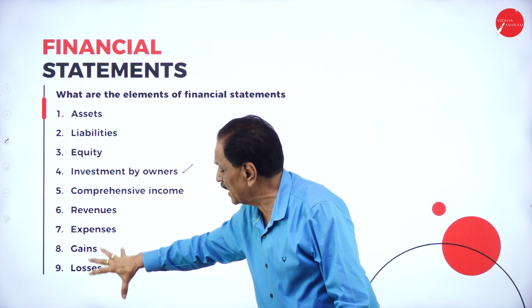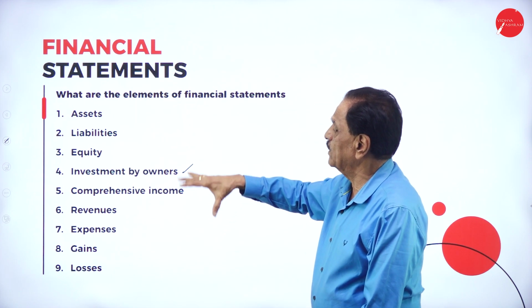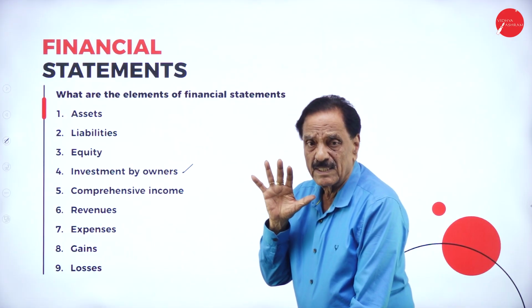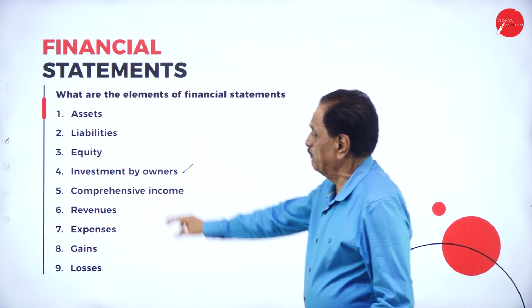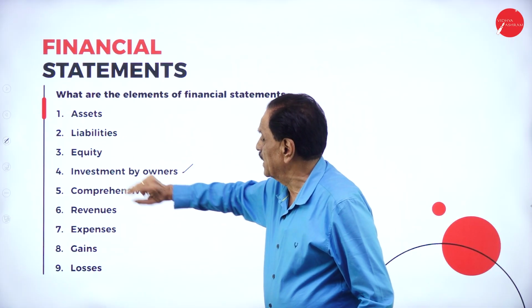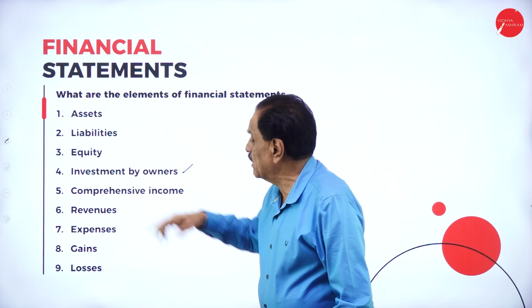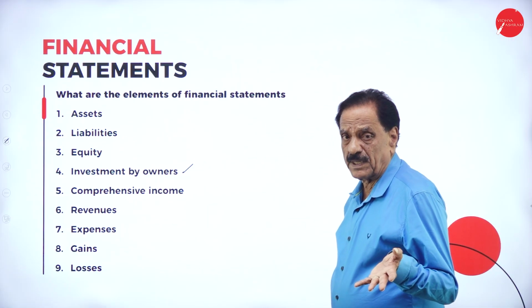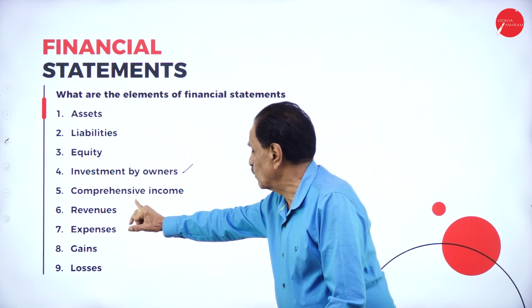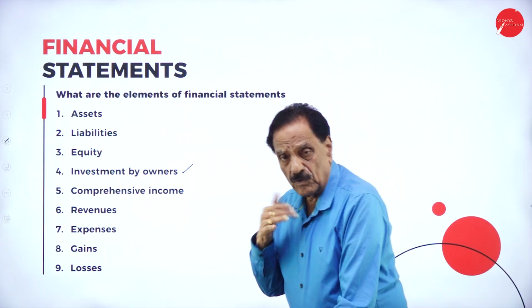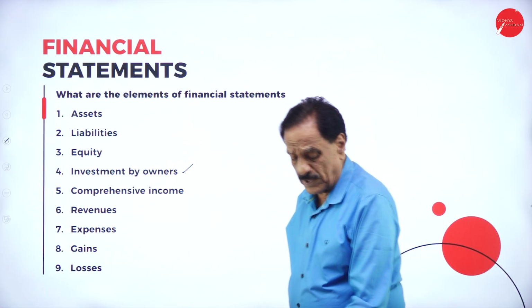You just mention the names, that's all. The elements may be asset, liability, equity. Asset means property owned by the business, liability is what you have to pay, equity means equity share capital and preference share capital, investment by owners, comprehensive income, revenue income, expenses, gains and losses.